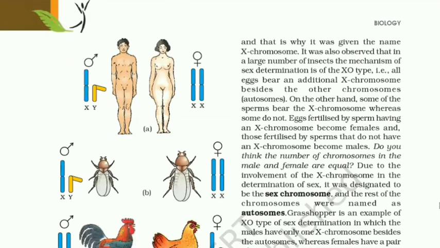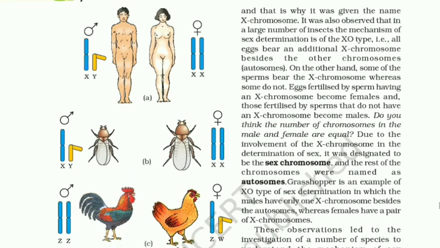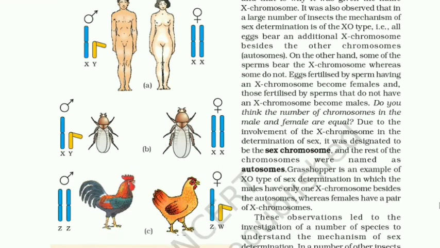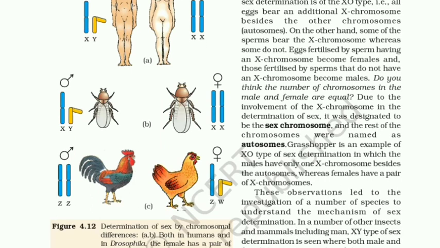It was also observed that in a large number of insects, the mechanism of sex determination is of the XO type, that is, all eggs bear an additional X chromosome besides the other chromosomes. On the other hand, some of the sperms bear the X chromosome, whereas some do not. Eggs fertilized by sperms having an X chromosome become females, and those fertilized by sperms that do not have an X chromosome become males. Do you think the number of chromosomes in the male and female are equal?